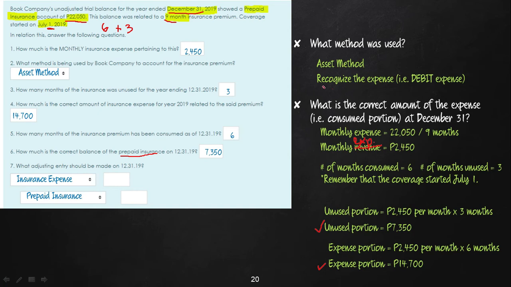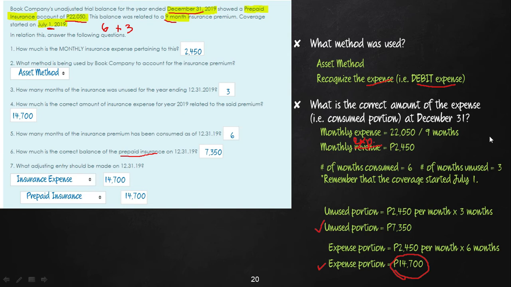So now to complete our entry, because our rule said if it's the asset method, in the adjusting entry, we have to recognize the expense. Because in the original entry, puro ra asset tanan. So karon time na ni expense na mo shine. And so therefore, debit the expense. So when we debit the expense, we look for the expense amount. And the expense amount is 14,700. So our entry will be debit insurance expense, 14,700, and prepaid insurance credit for 14,700.